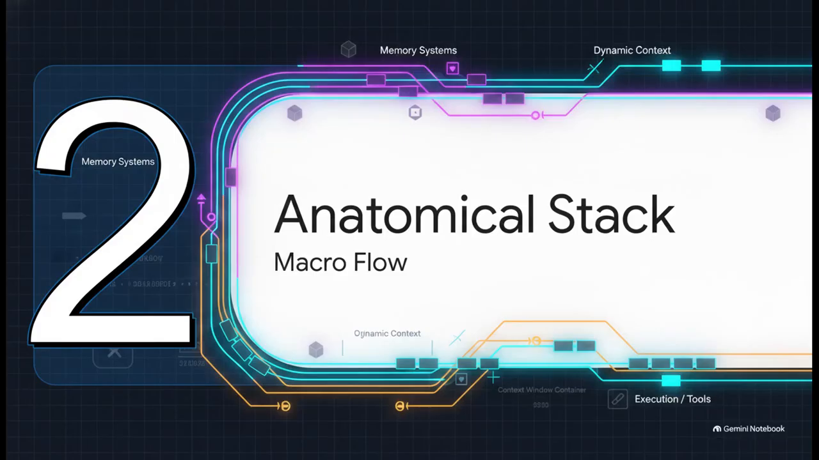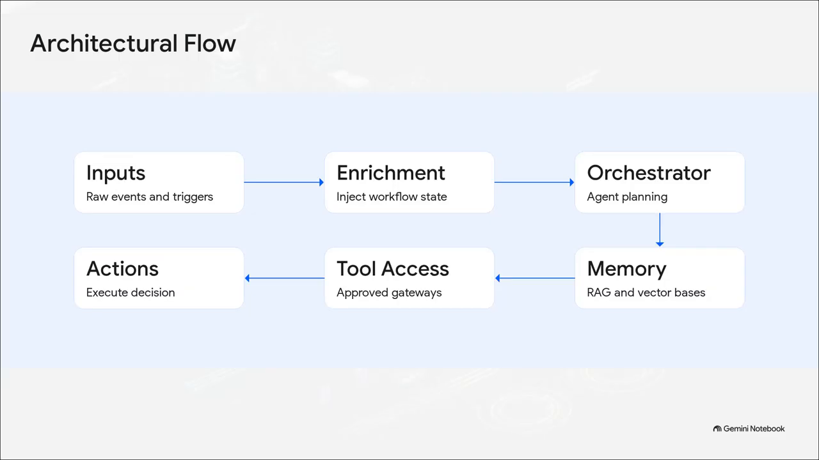Moving on to Part 2, the anatomical context stack. This is the macro-architectural flow. This is how we structure the stack to prevent that attention dilution. It's a 6-step life cycle for a single event flowing through a rigid titanium-clad context chassis. We start with inputs and triggers, but we don't jump to action. Instead, we flow into context enrichment, managed by an agent orchestrator that's constantly syncing with knowledge and memory tiers. Only when that state is perfectly aligned do we unlock tool access, and finally hit the actions.